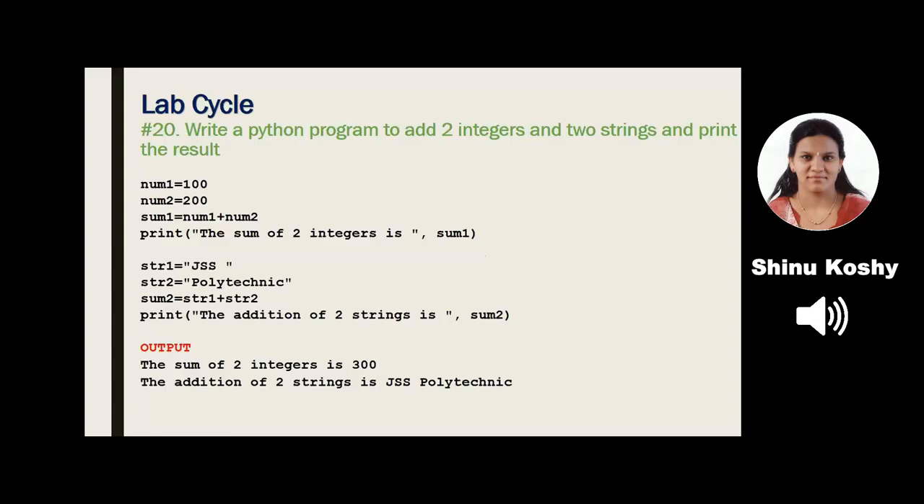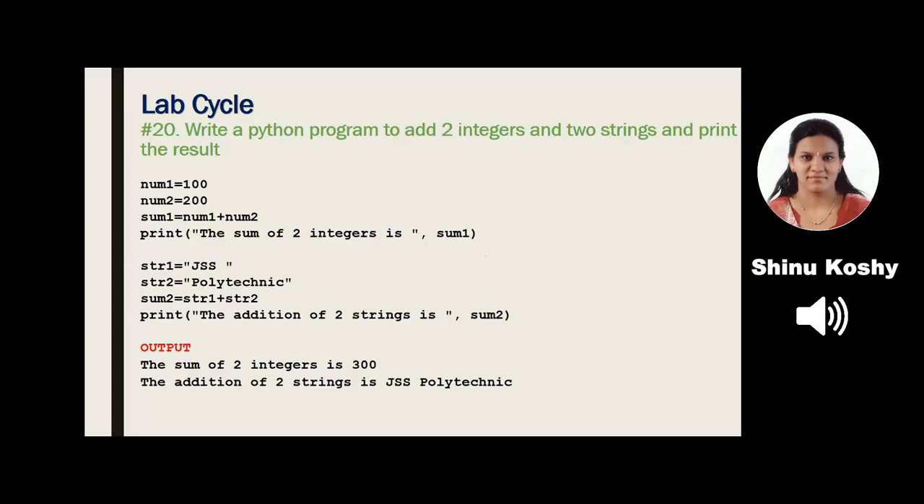Similarly, the second part shows how to add two strings. The first string is stored inside the variable called str1. We are storing JSS. Did you notice the double quotes? Second, str2, another variable which stores the second string, Polytechnic. Now we are going to add the two strings. Sum2 stores the addition of the two strings, that is str1 and str2.